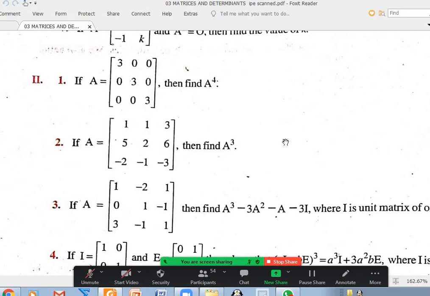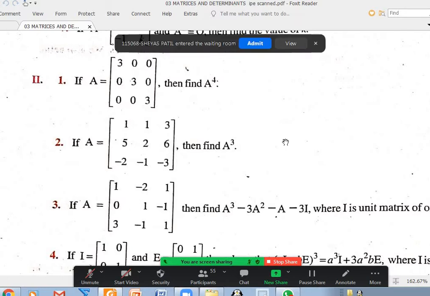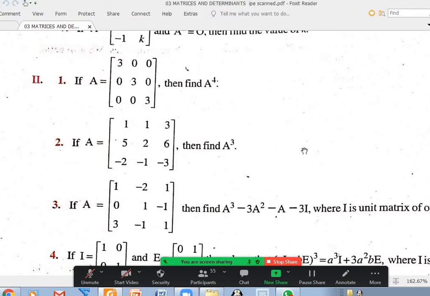Simply A cube means you find A square. Sir, in the second question, we have to do first A square into A, right? Yeah, you can write A square into A or A into A square, whichever you want. Anything is good. Yes. So then it will be a null matrix, sir. A square is coming null matrix. A cube is null matrix. Okay, fine. But what I'm saying is, in the process, how to find it is, you can write first find A square, then you write A square into A or A into A square. Anything is okay.